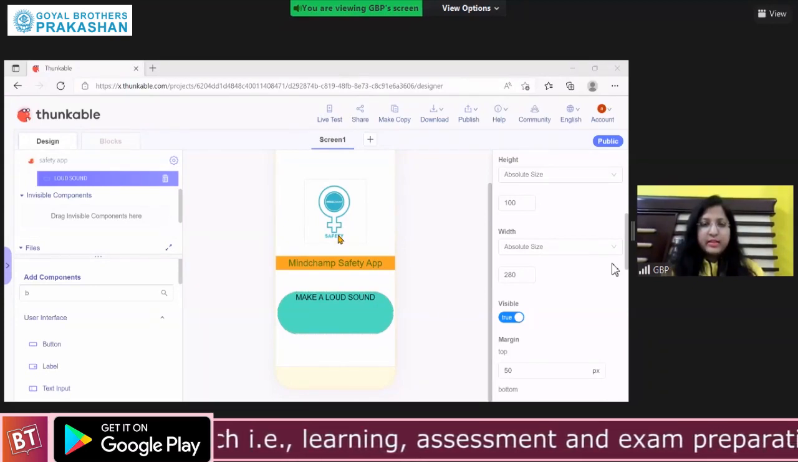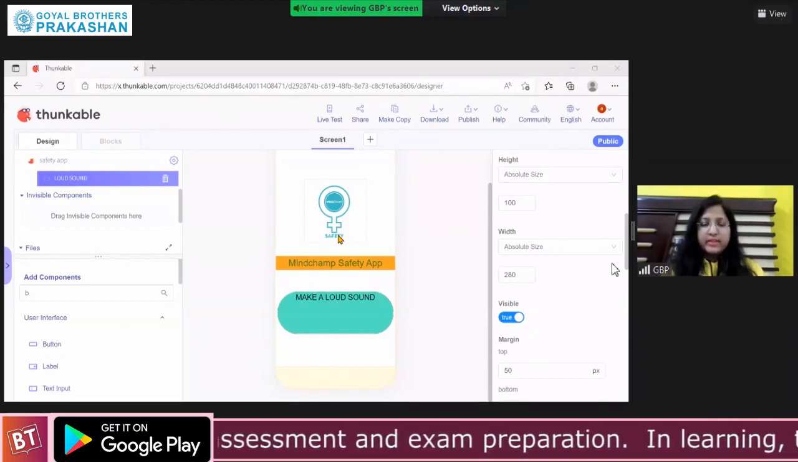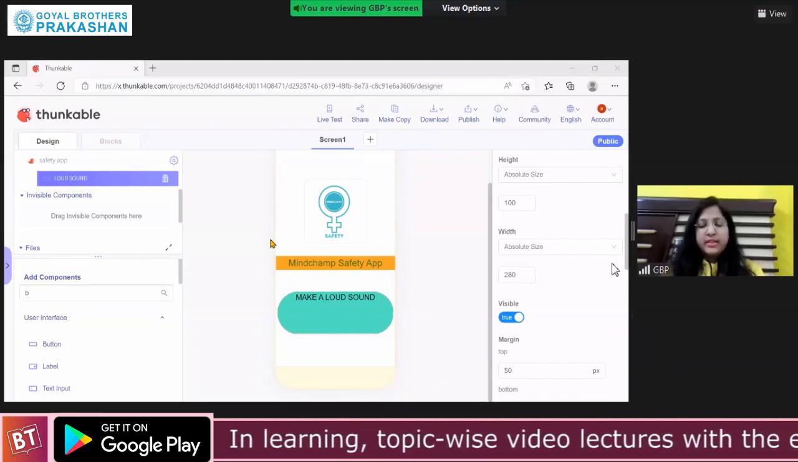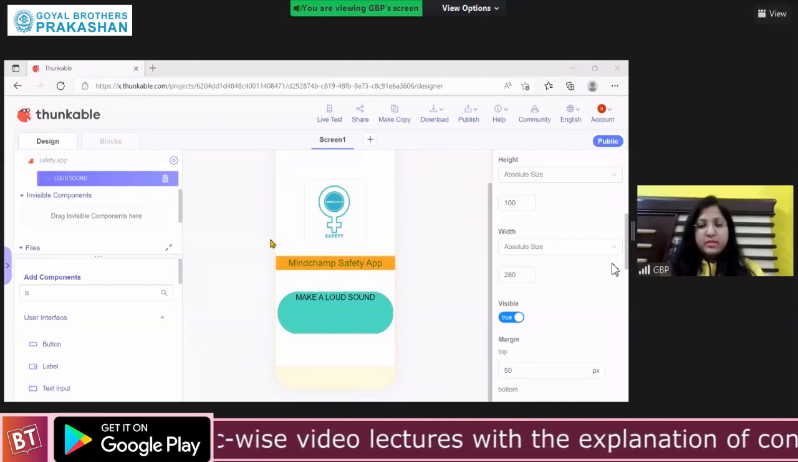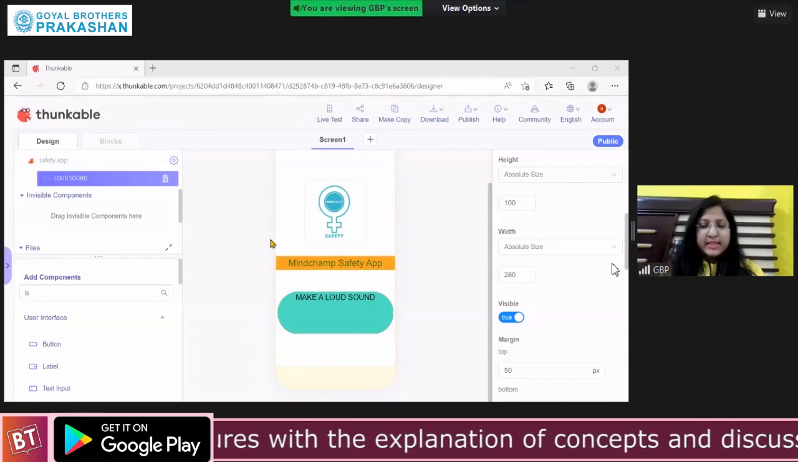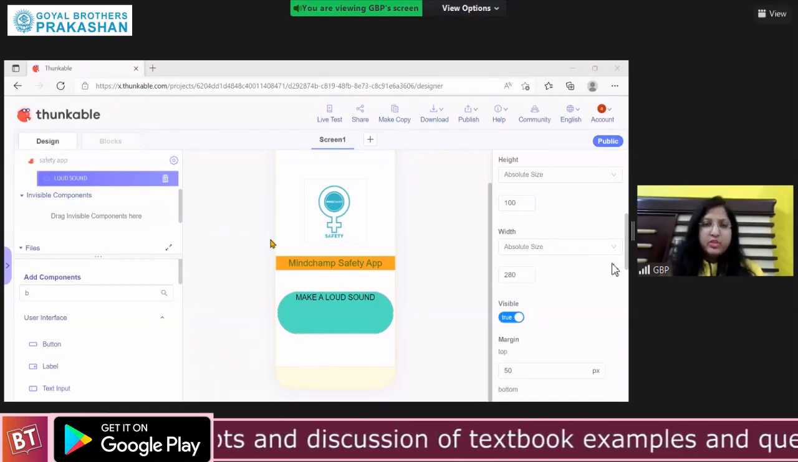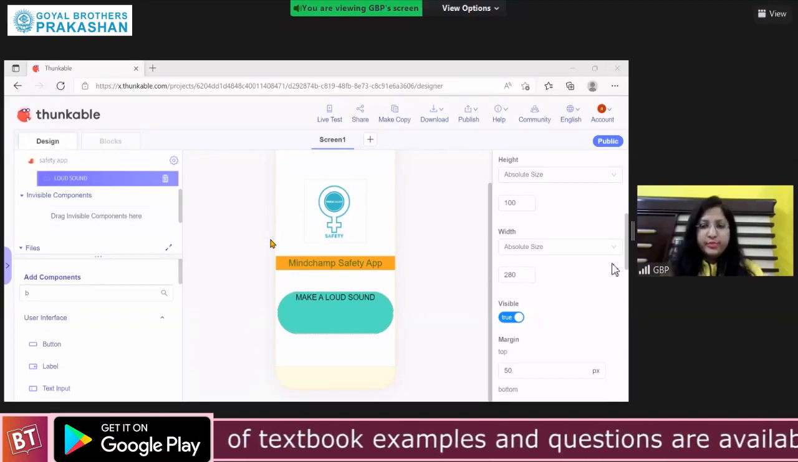Sound, accelerometer, correct. Yes, we need these two things as well. Accelerometer, which will sense the shaking of your phone, and a sound component which will play the sound for you.